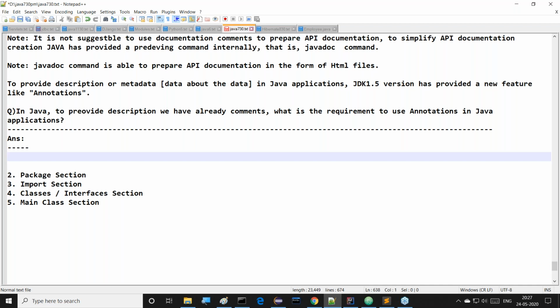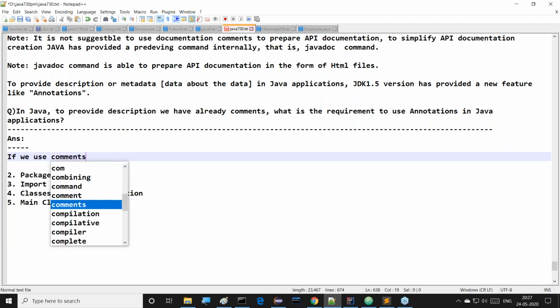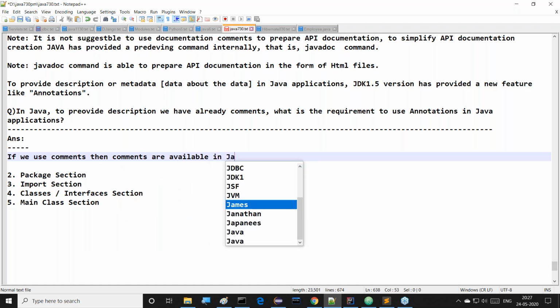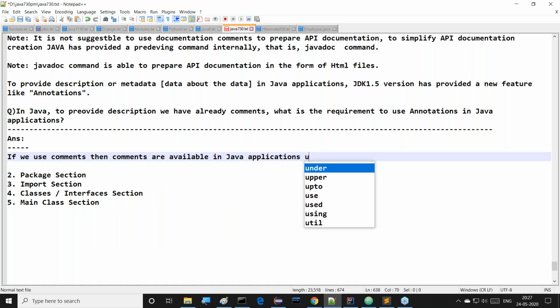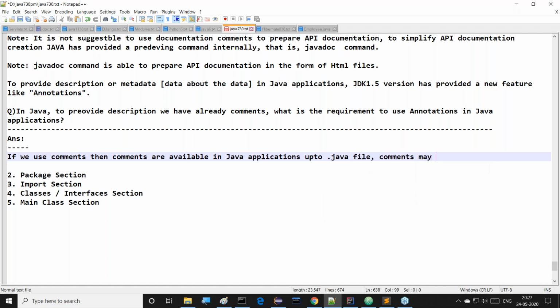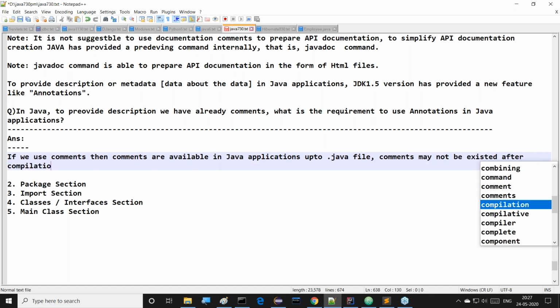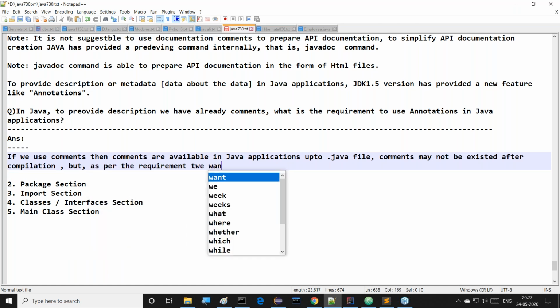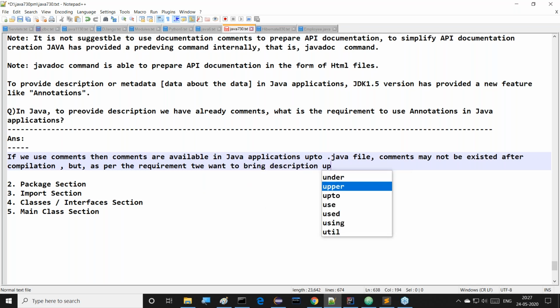Right, so now, if we use comments, then comments are available in Java applications up to the .java file. Comments may not exist after compilation, but as per the requirement, we want to bring description up to runtime of our application.